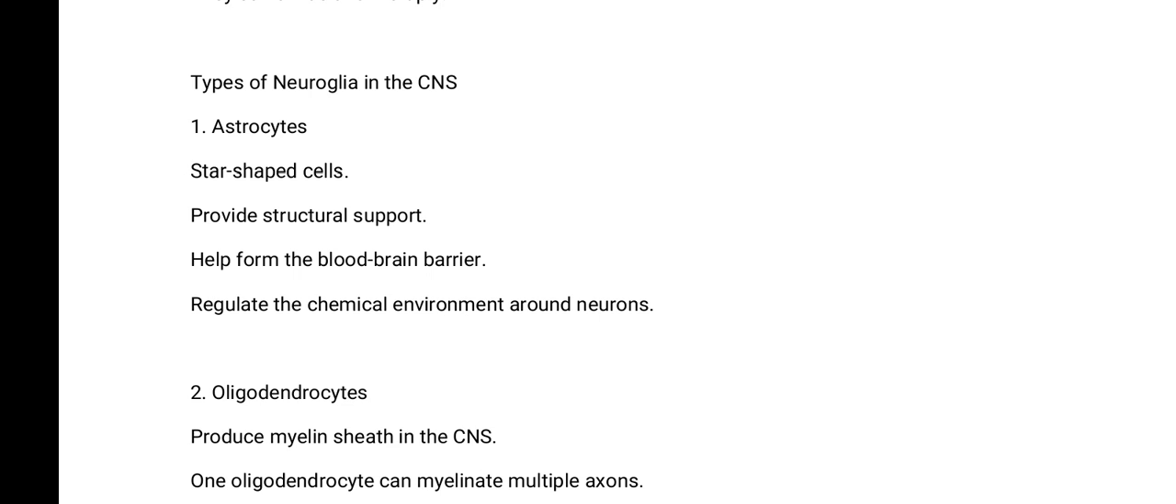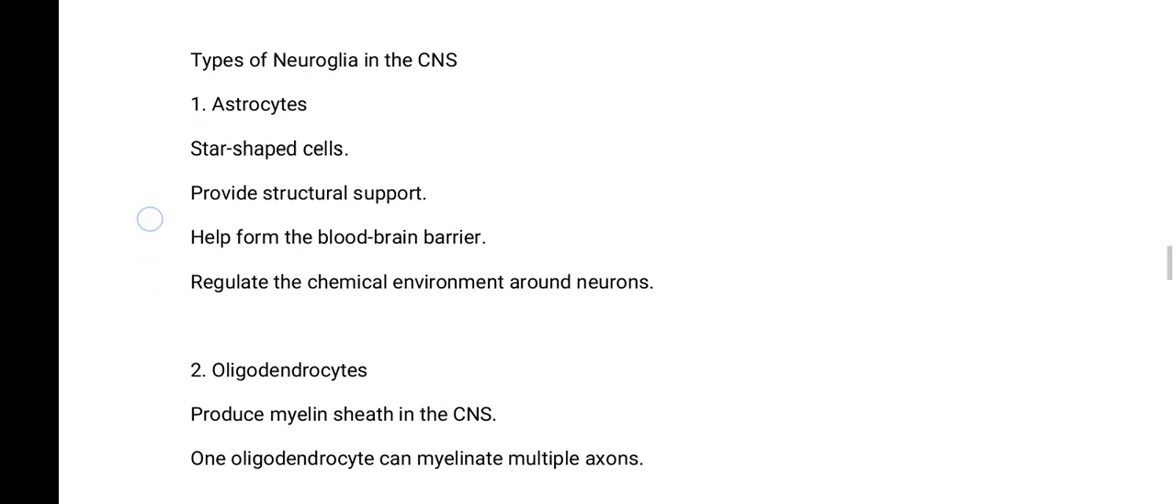So these astrocyte cells help to form the blood-brain barrier, and they also regulate the chemical environment found around the neurons. They are star-shaped. They provide structural support, they help in the formation of the blood-brain barrier, and they regulate the chemical environment around the neurons. These are the astrocytes.